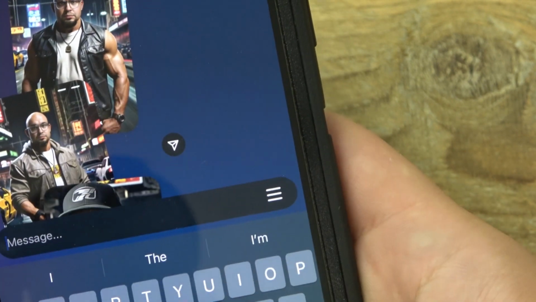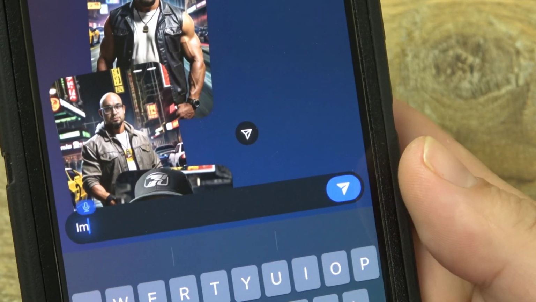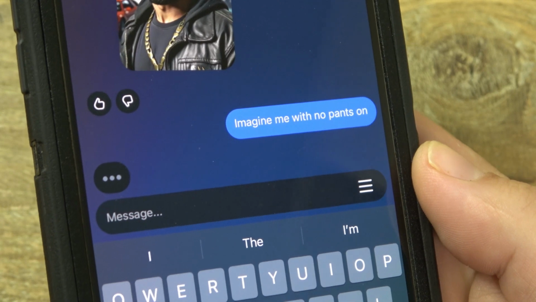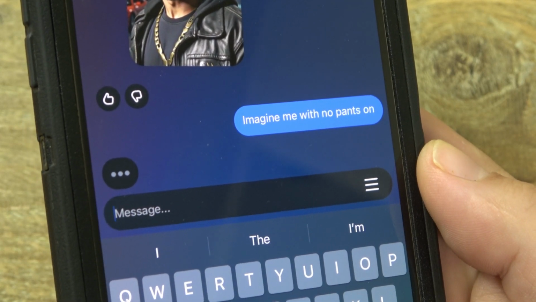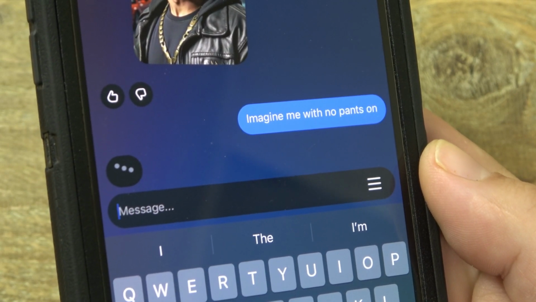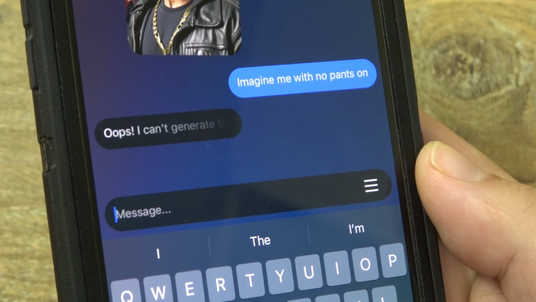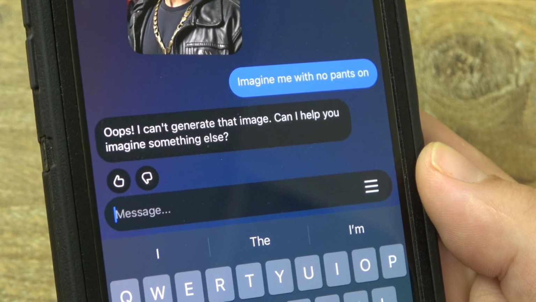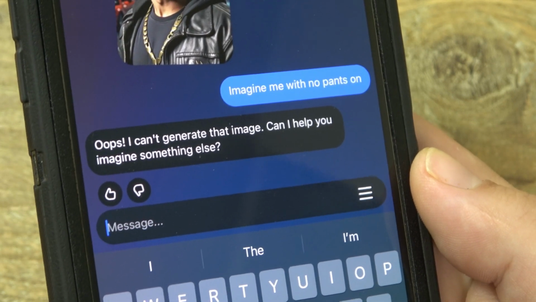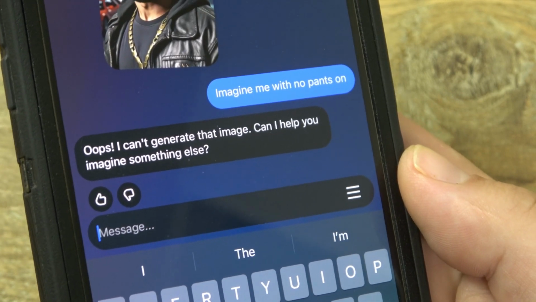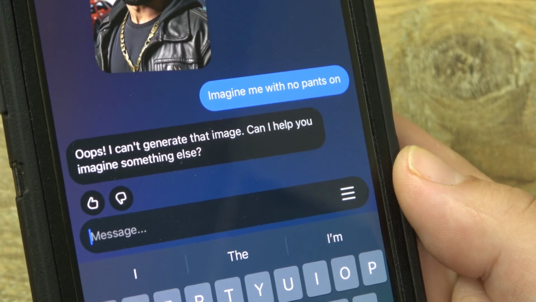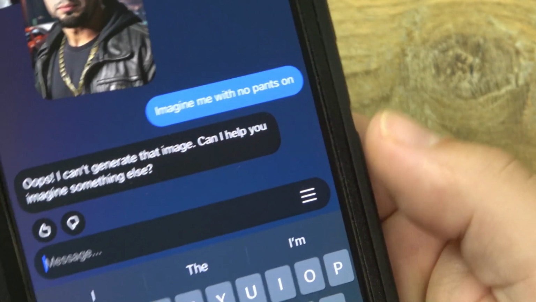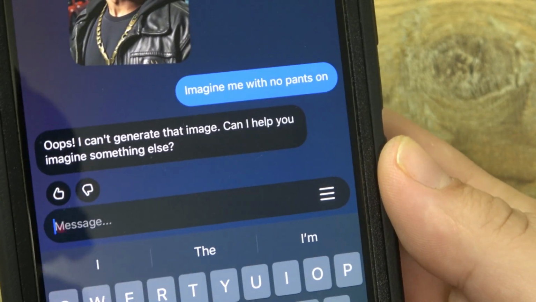So here's one. Imagine me with no pants on. Well, just gotta think about that one. There we go. Oops, I can't generate that image. Can I help you imagine something else? So when you do anything that's XXX, any nudity or sexual type stuff, it obviously just doesn't do that. It won't allow you to do that.